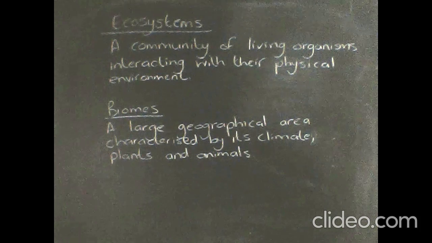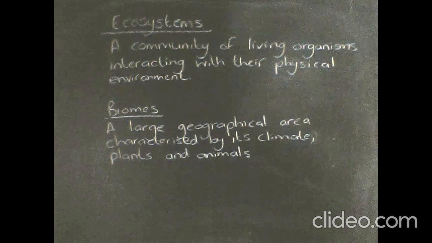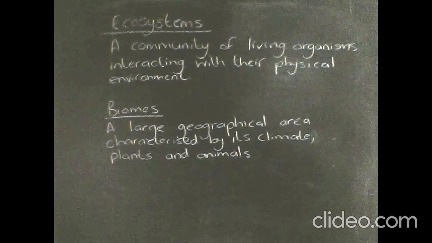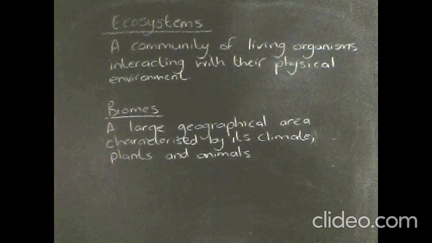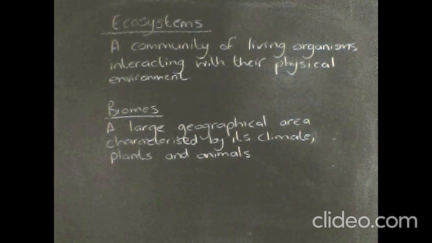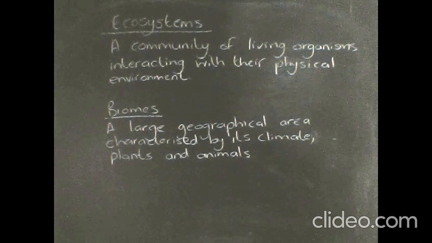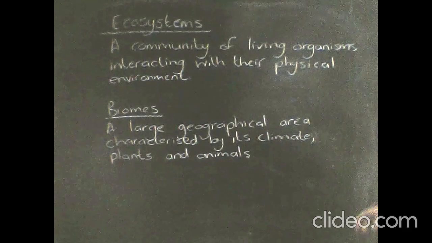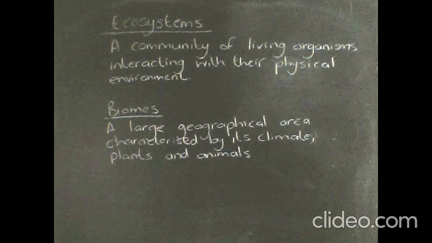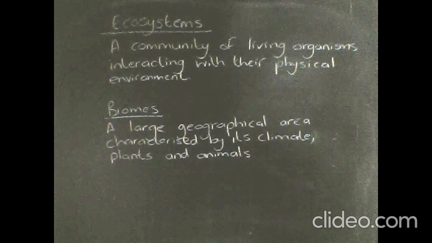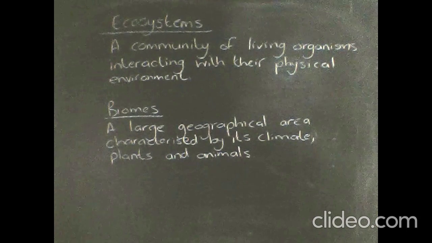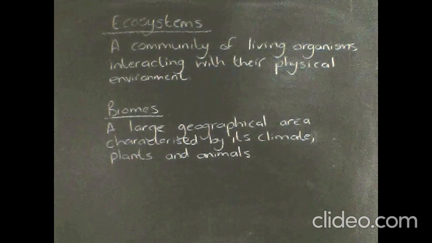Right, our next conversation is ecosystems, and I'm going to include natural disasters as well. So, an ecosystem is a community of living organisms interacting with their physical environment. Right, so a biome is a large geographical area characterized by its climate, plants, and animals. You will need to know these definitions. It's extremely important, especially for multiple choice questions during a test or exam.